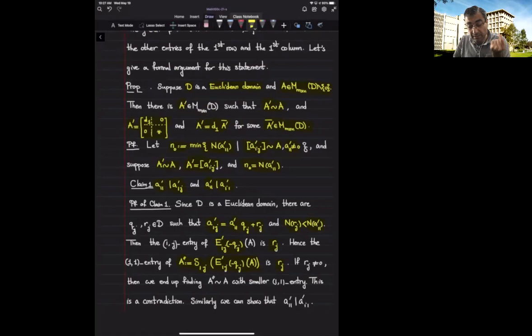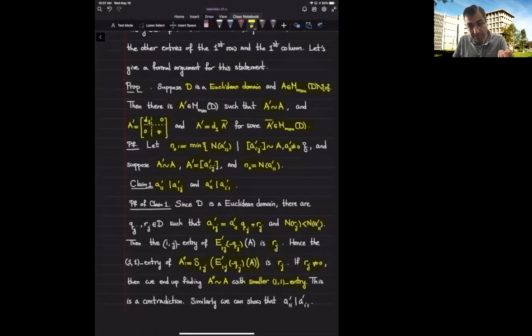If this remainder is not 0, I get a contradiction, because I get a matrix that is equivalent to A and has a smaller norm in its 1,1 entry, smaller than the minimum that we have chosen. So that would be a contradiction. That means r sub j cannot be non-zero.